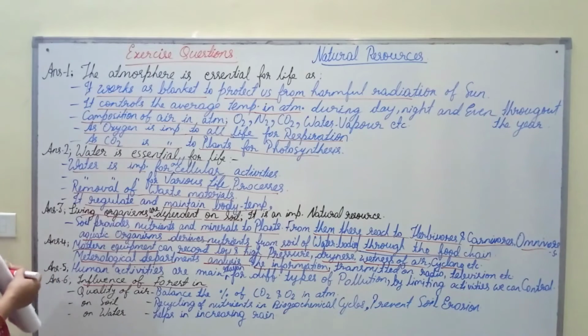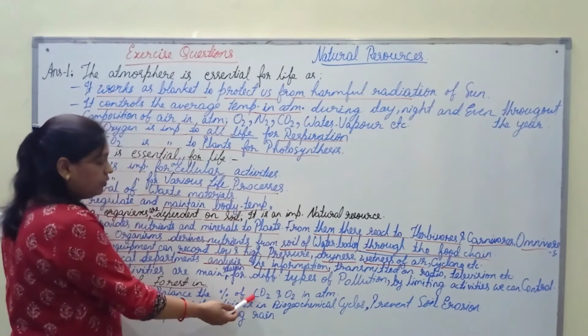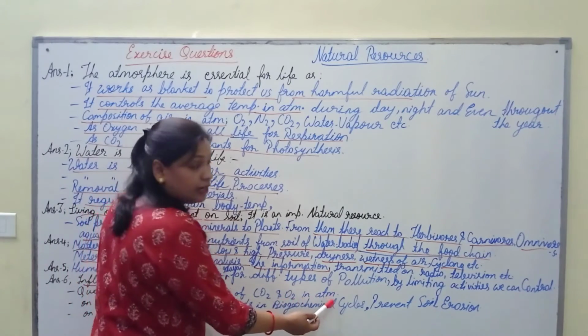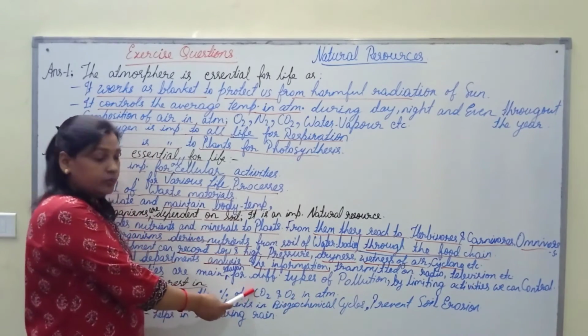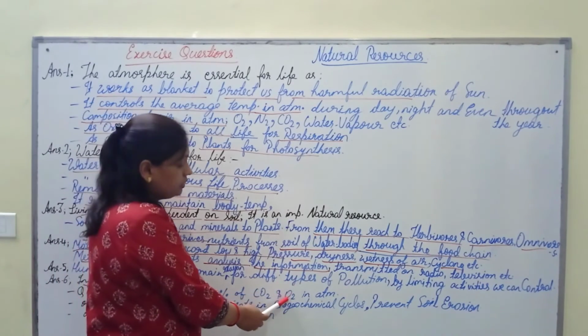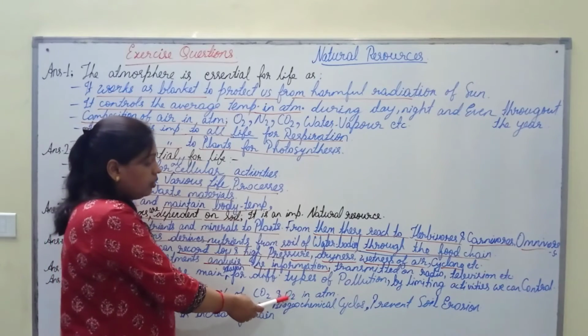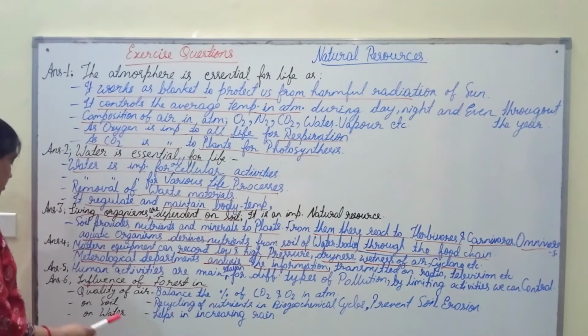As forest balances the percentage of carbon dioxide and oxygen in the atmosphere. This carbon dioxide is utilized by the plants for the process of photosynthesis, and this oxygen is utilized by all living organisms for the process of respiration.